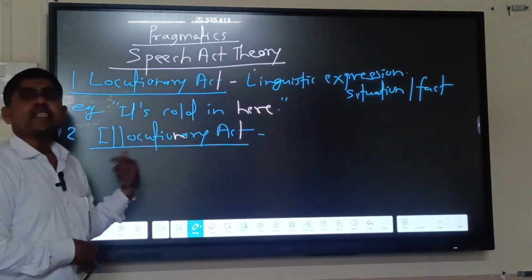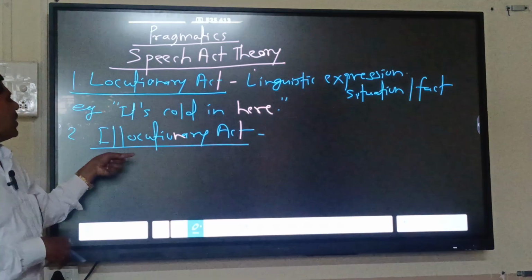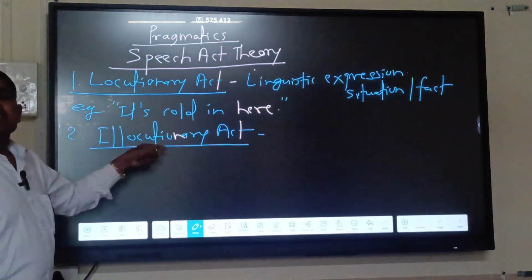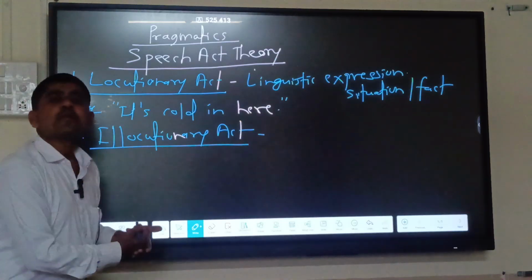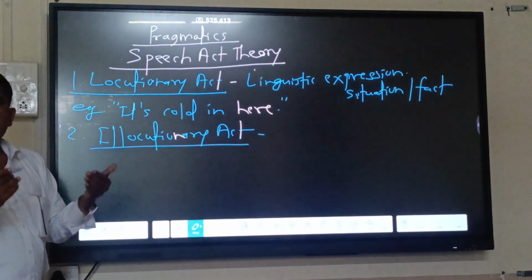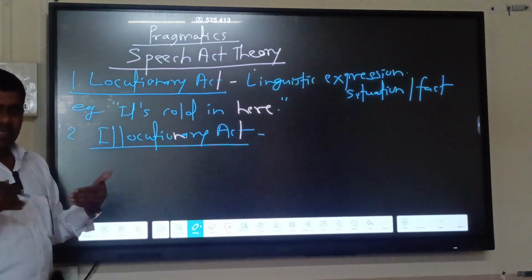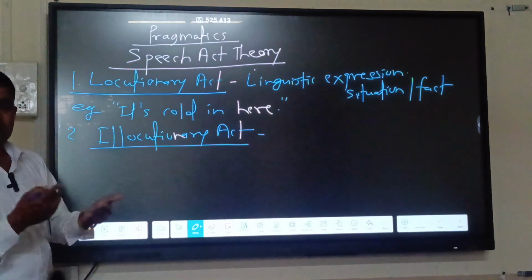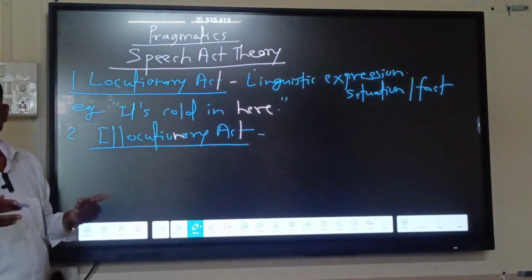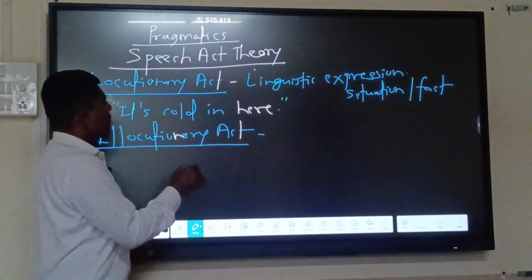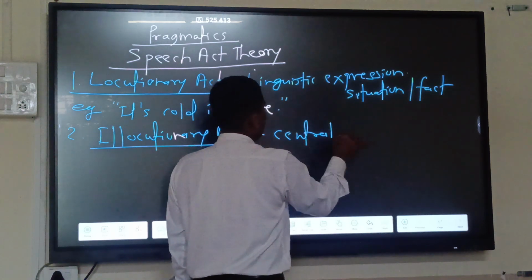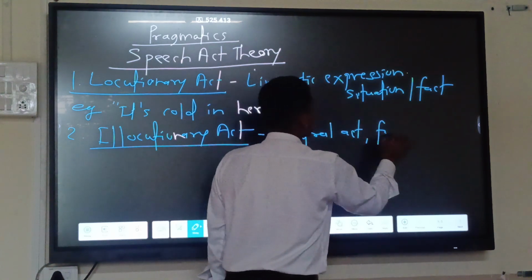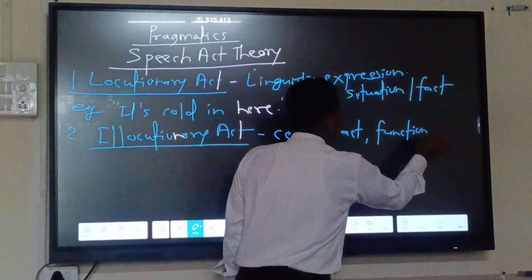All sentences in the world are produced with some kind of intention. So this is the act of requesting, advising, threatening, or giving permission, advice, and so on. This is the central act, and it has some kind of function or intention in his mind.